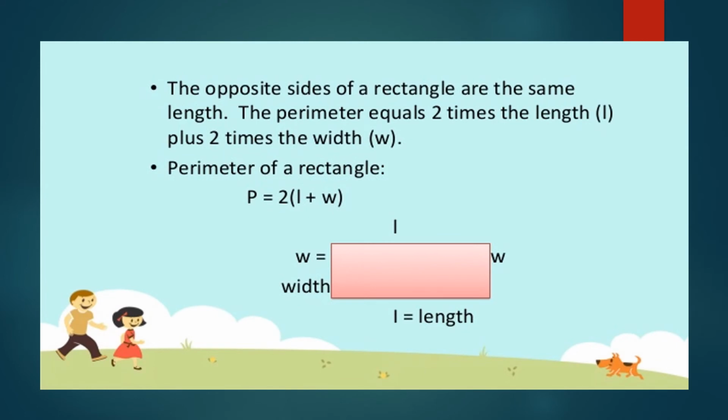Now let's see about the rectangle. Children, you know it as P is equal to 2 into (l plus b). Here it is mentioned as width. It's okay. I told you, the unknown value can be written in any alphabet that you want. Why do we use length l and b? Because we think length and breadth. Here it is length and width. So to represent that particular word, we use its initial. So P for perimeter is equal to twice the sum of length and breadth, that is l plus b or l plus w, which is length and width.